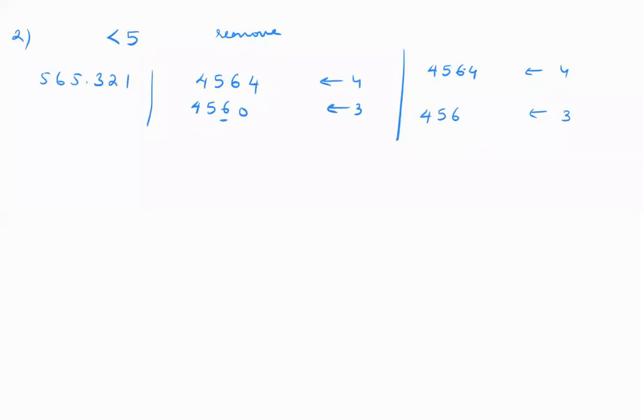If I give you a number with proper decimals, 565.321, and I ask you to round this off from 6 digits to 5 digits, you'll write it as 565.32. Please don't put the 0.